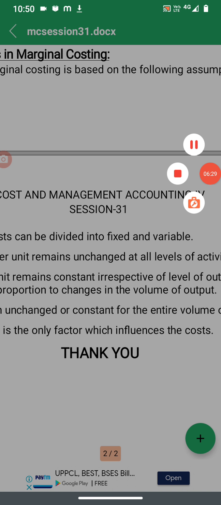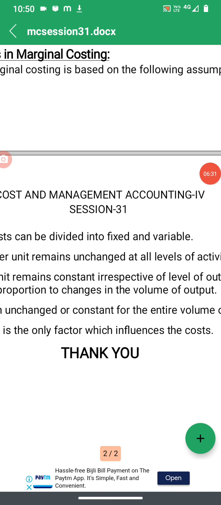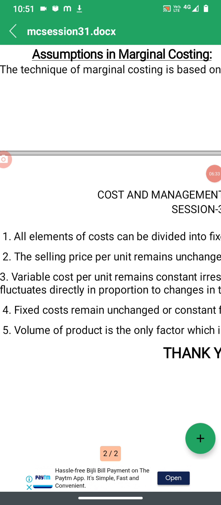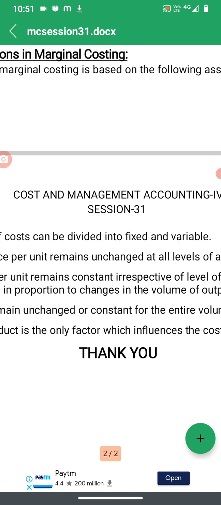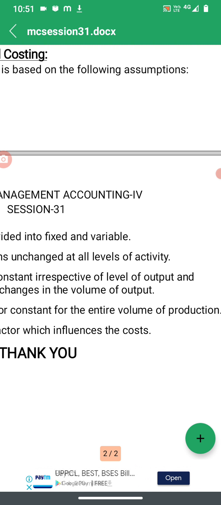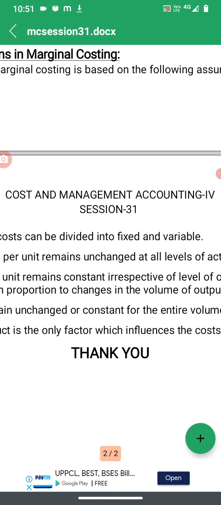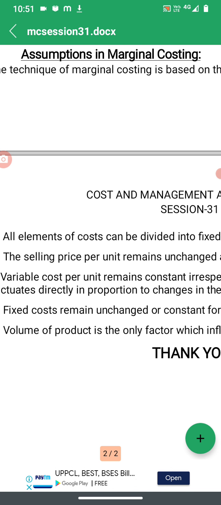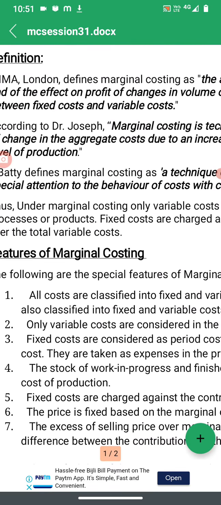Another very interesting assumption is that the volume of the product is the only factor which influences the cost, which means it is volume or the output which makes a difference in cost.